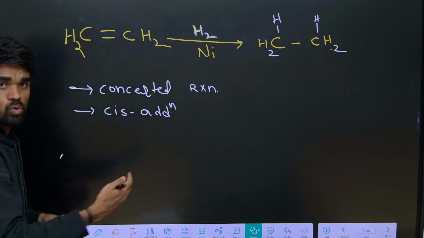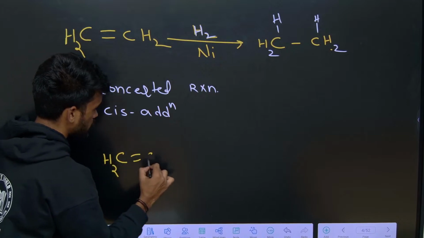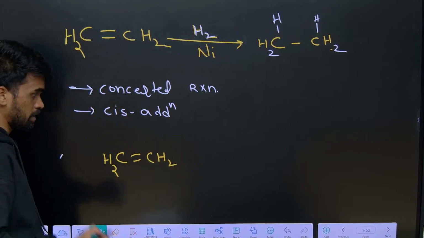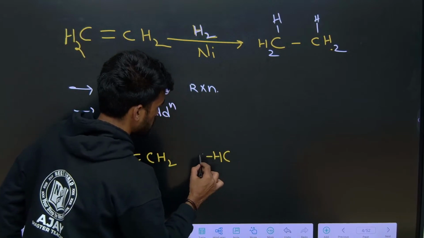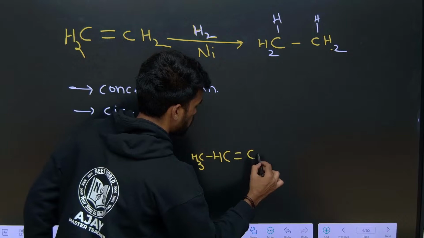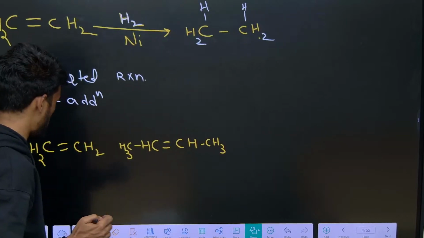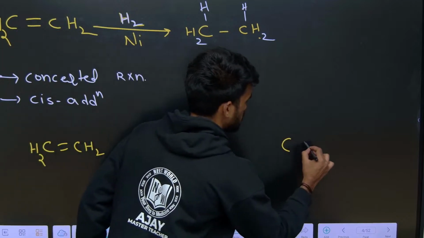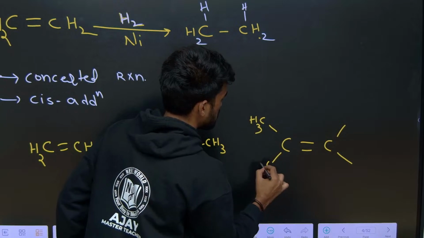Now, which is more reactive here? This is one alkene. The next one I am writing is CH3CH=CHCH3, and the next one like this with CH3 groups.